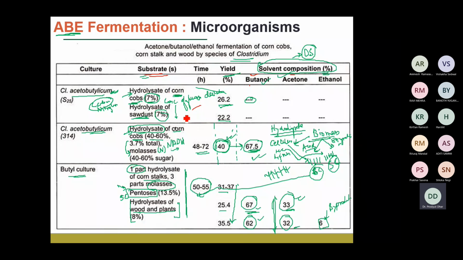So if we use this type of agricultural waste, we don't need to separate the 6 carbon sugars, the hexose, and the xylose type of sugars, and it can be used directly for AB fermentation, because both these sugars can be taken up as a carbon source by the microorganism, especially the Clostridium species.